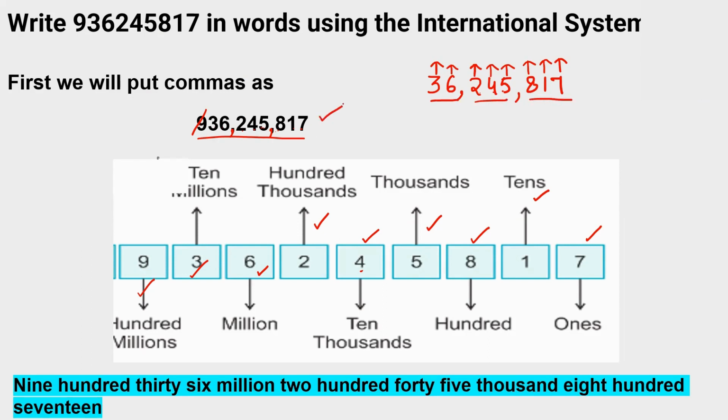If I have to read the original number, that was 900 million, so I will start from the 900 million: 936,245,817. This is the way to read numbers in the international value system. Okay, got it?